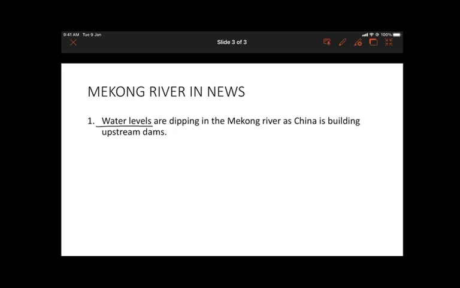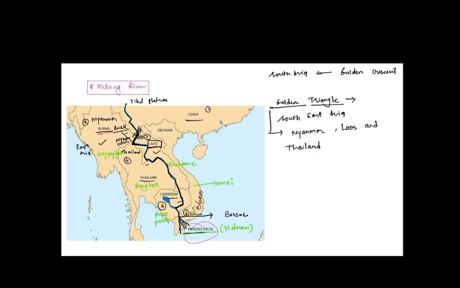This issue was of international concern as China is building dams, and because of that, the drought situation in downstream countries, for example Thailand, Cambodia, or Vietnam, can exacerbate. So this is an issue of international concern.